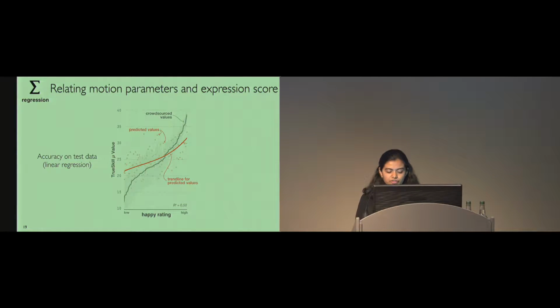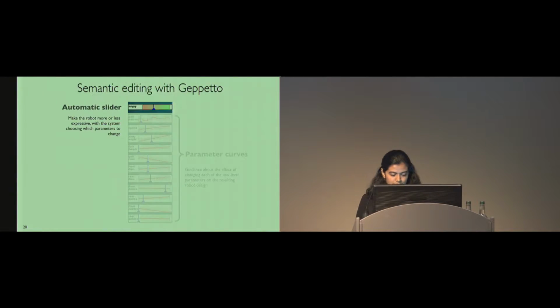Here is an example fit on test data using linear regression for happy scores shown in orange, compared to the ground truth scores. These are the values from crowdsourcing shown in gray. Since crowdsourcing data is noisy, we also downweighted samples with higher noise during regression. And that is why the orange line fits the high-quality samples, so samples with higher rating, relatively better.